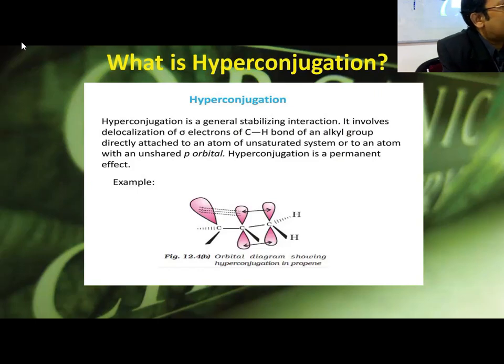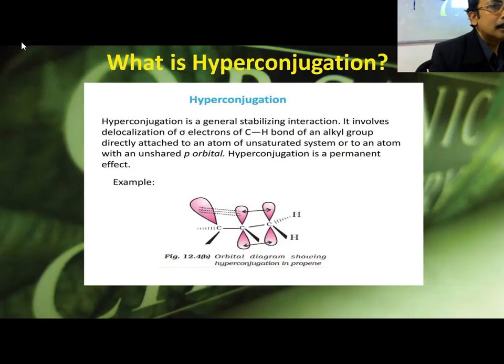Phenol is acidic, but alcohol is neutral. Why? Because the corresponding anion of phenol, phenoxide, is resonance stabilized, but for alcohol, the corresponding anion like sodium ethoxide is not stabilized by resonance. That's why it is not so acidic. Phenol is acidic because phenoxide is stable. Alcohol is not acidic because alkoxide is not stable.